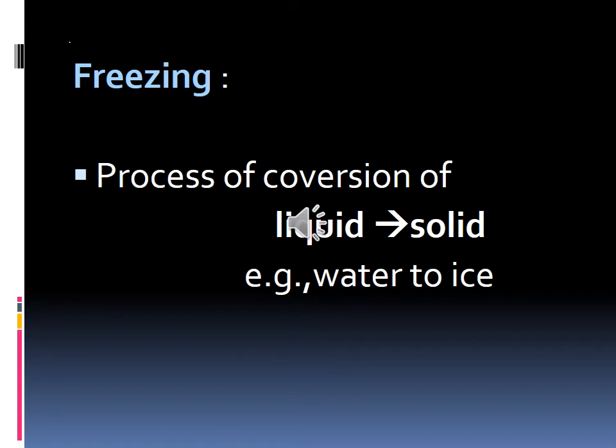We will get ice cubes. Because of freezing only, ice cube is produced. So, what is the example? Water to ice. The conversion of water to ice is called freezing.